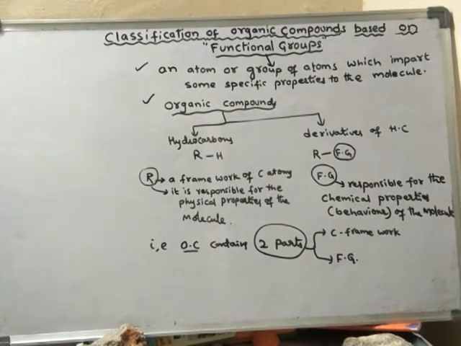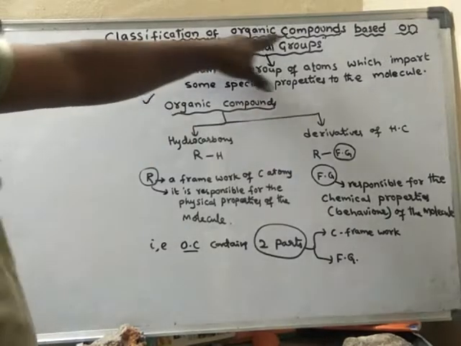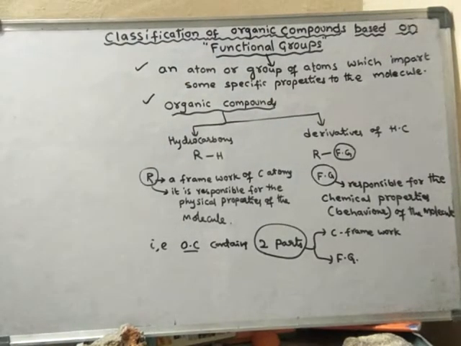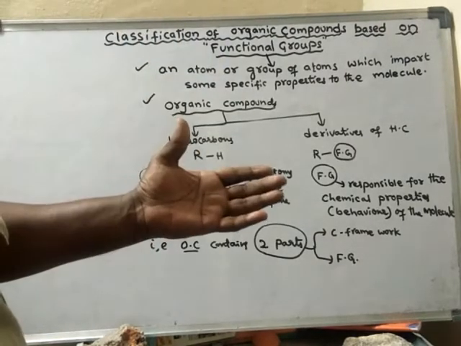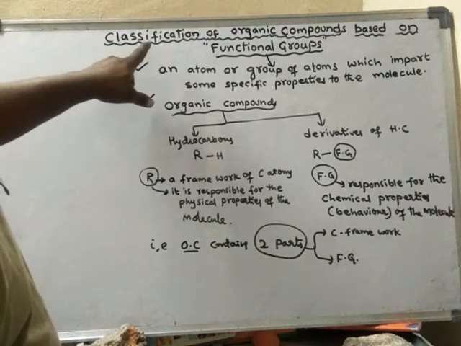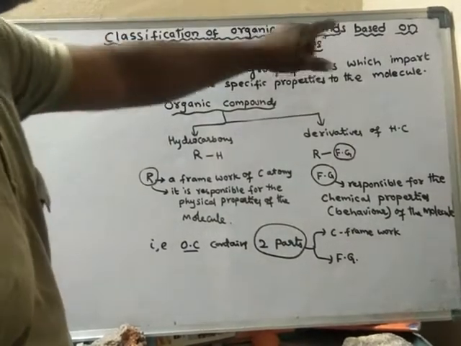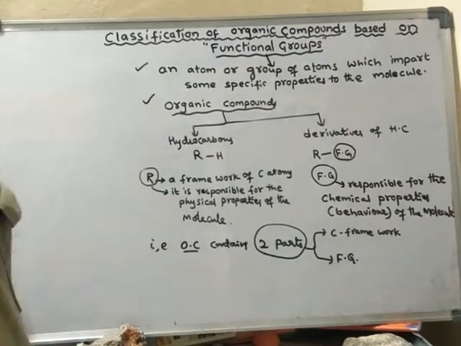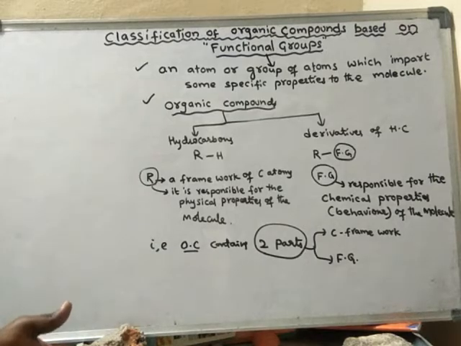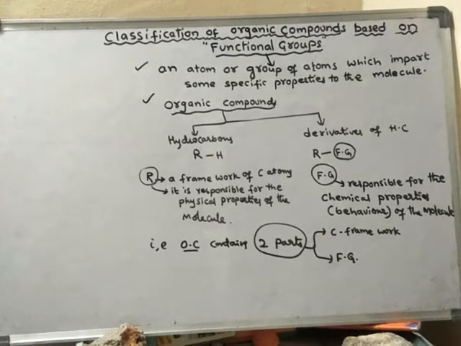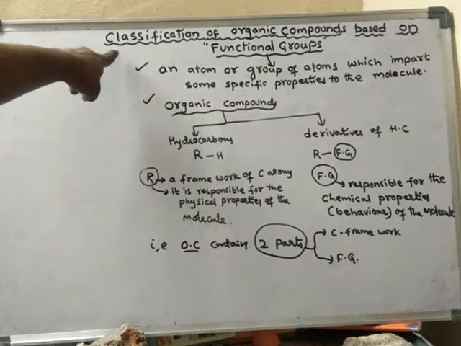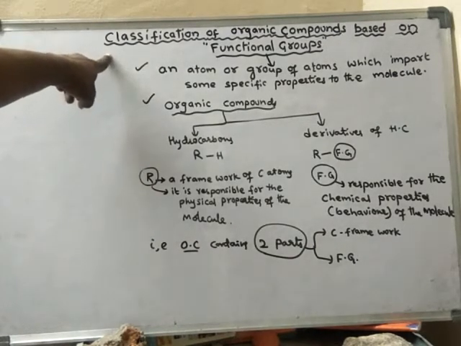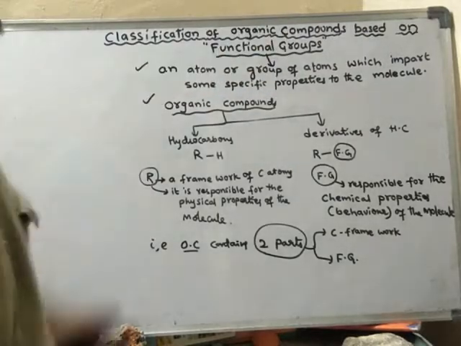So far we were learning the classification of organic compounds. We have learnt about the classification of organic compounds based on the nature of the carbon chain. Now we are going to learn the classification of organic compounds based on functional groups. Another way of classification of organic compounds is based on the functional groups.